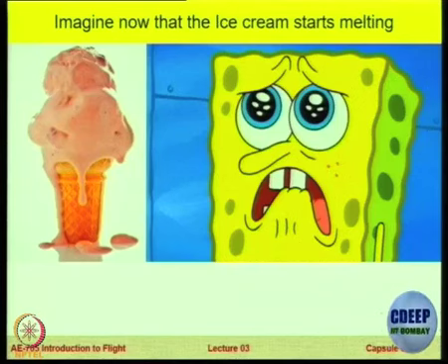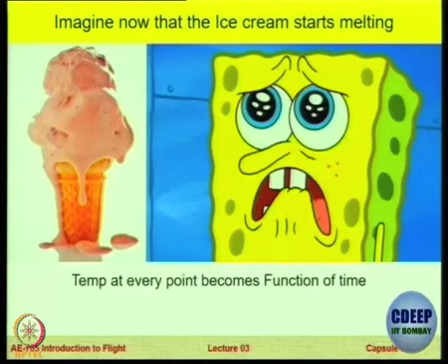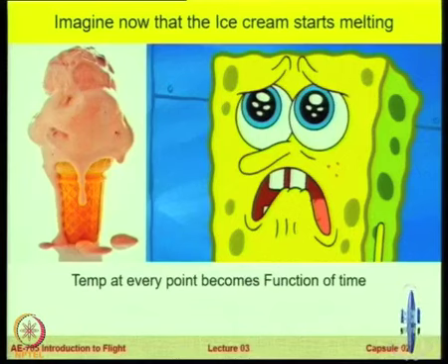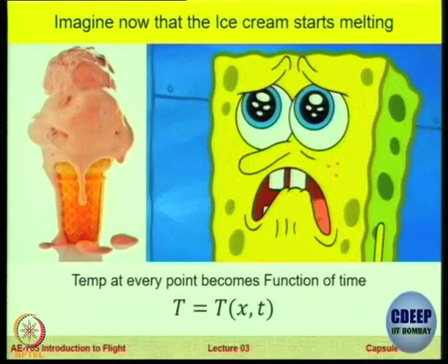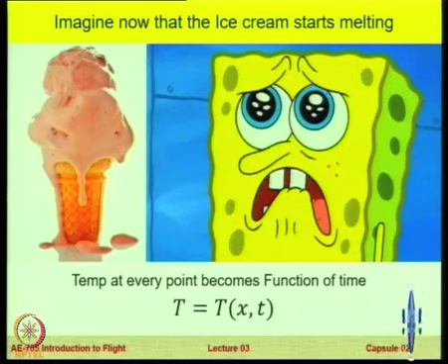That means there is some heat transfer happening. So the temperature at every point, and the ice cream melting will not only locally change the temperature, maybe less or more, but everywhere there will be a change in the temperature. It could be very little, very far away, but there will be a change. So at every point in space, the temperature becomes a function of time. So T is now a function of x, the location of the fly, and t, the time at which the recordings are being made.